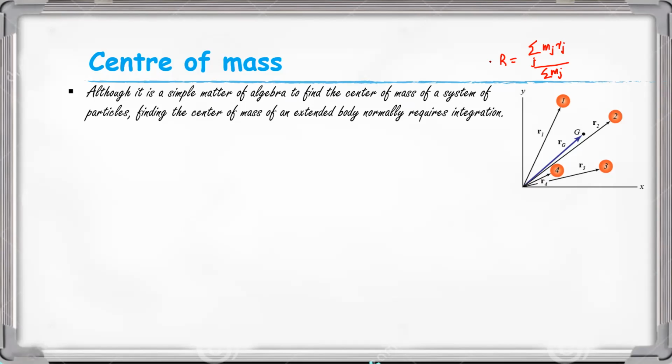But for an extended body, to obtain a center of mass, it is a tedious process. It may require integrations.